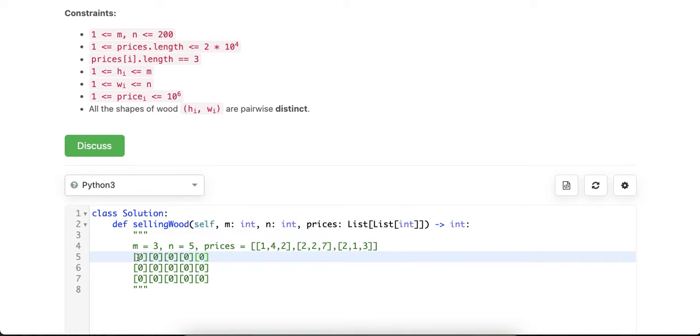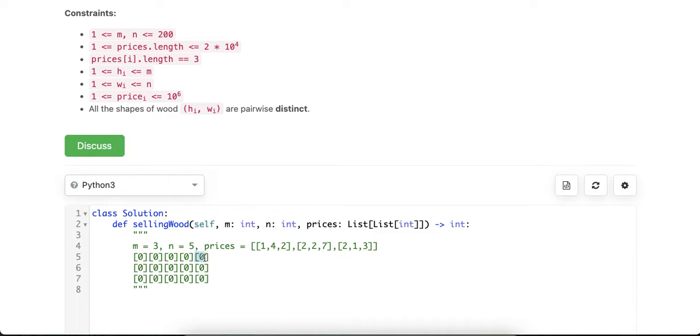Basically, we look per cell. If you notice, for example, if we explore it like this, just take the horizontal first. This wood, the 1 times 5, can be built with a 1 times 5, or it can also be built with a 1 times 4 plus 1 times 1, right?